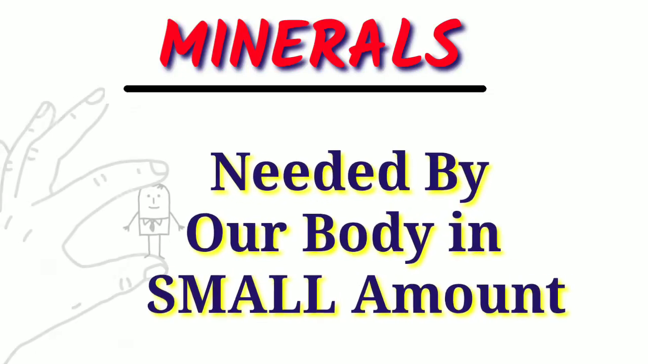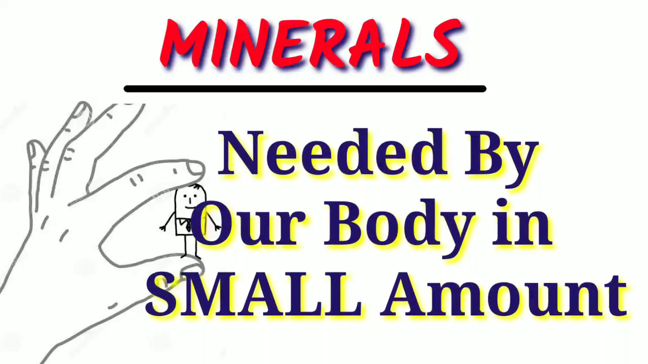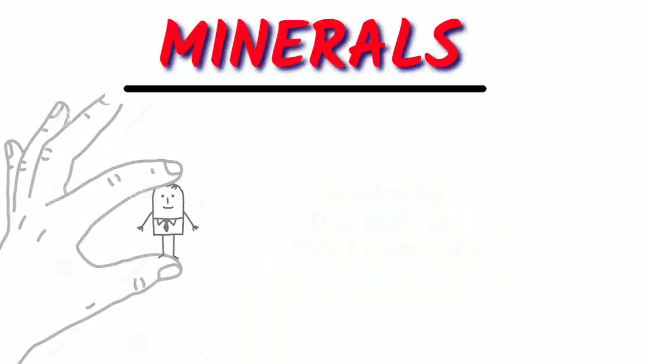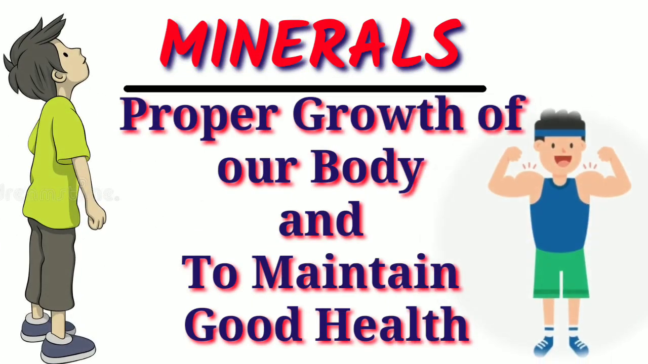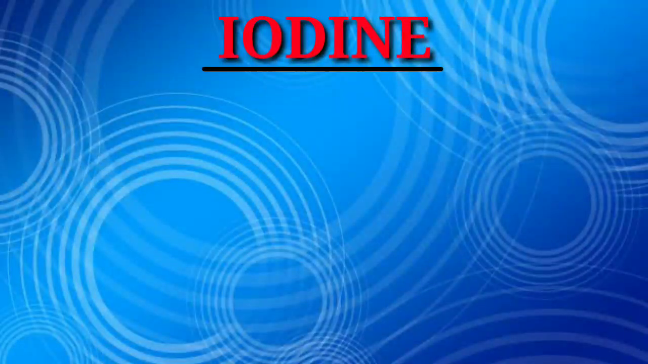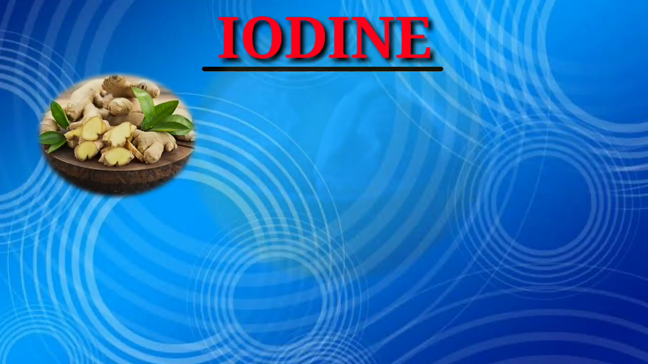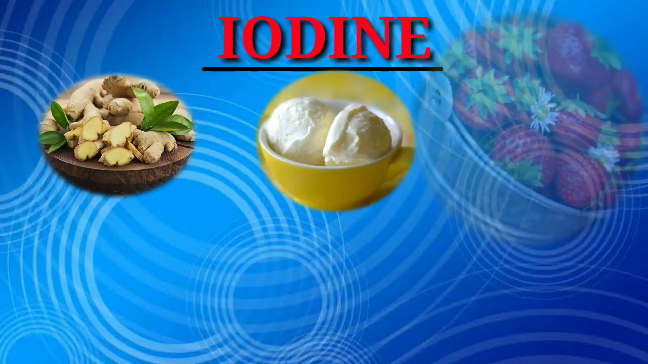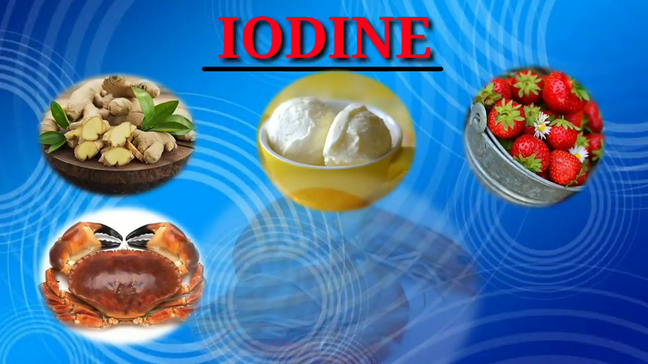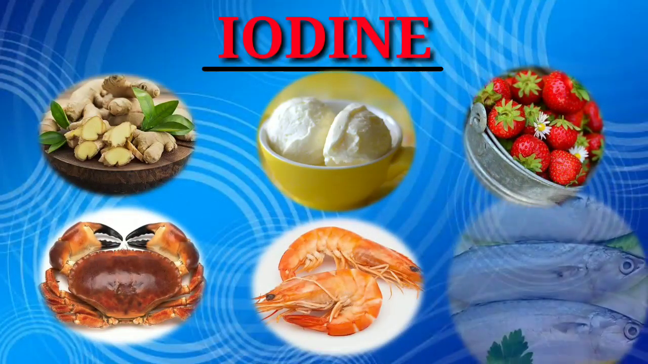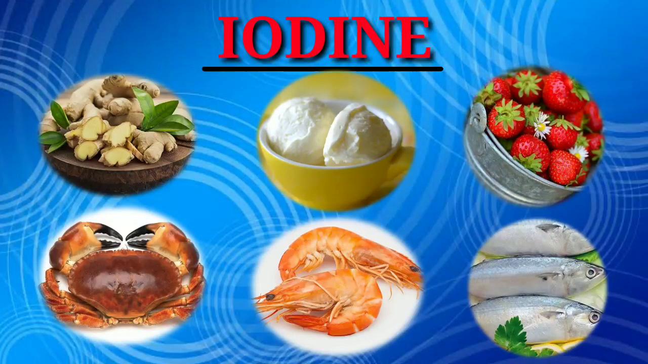Next, move on to the minerals. These are needed by our body in a small amount, but still they are very essential for growth and to maintain good health of our body. That's why we need to have these minerals in our food. First is iodine, which is present in ginger, butter and strawberry, and in crabs, shrimps, and also fish. These are the rich sources of iodine.